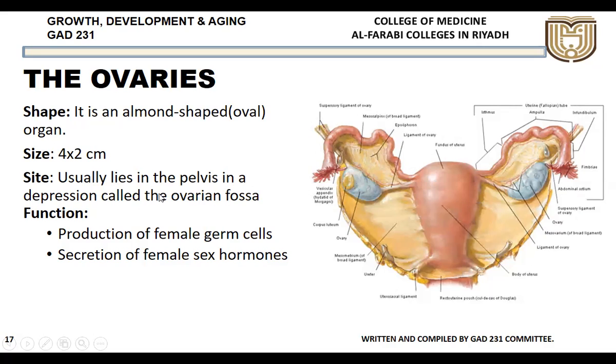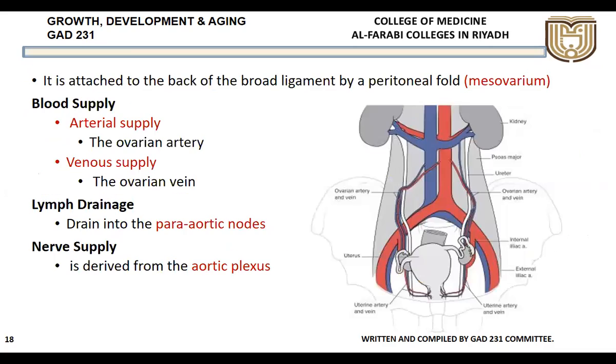What is the function of the ovaries? Just like in case of male, there are two functions. One is the production of the female germ cell, that is called oogenesis. Along with that, it helps in the secretion of the female sex hormones. Just like in male there is production of testosterone by the testes, here the ovaries will produce two hormones, not one but two, that is the estrogen as well as the progesterone. These are the female sex hormones produced within the ovaries.